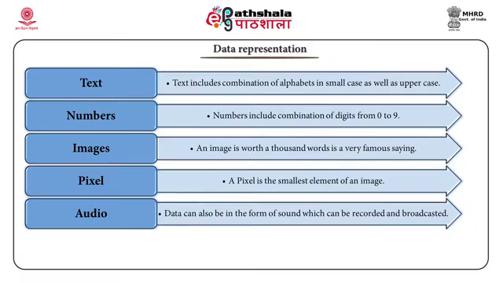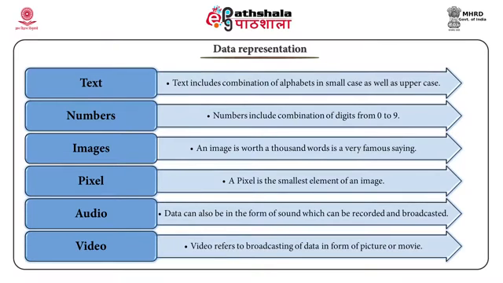Audio. Data can be in the form of sound, which can be recorded and transmitted. Example, the sound we hear on the radio is a basis of data or information. Video. Video refers to showing of data in the form of picture or movie.